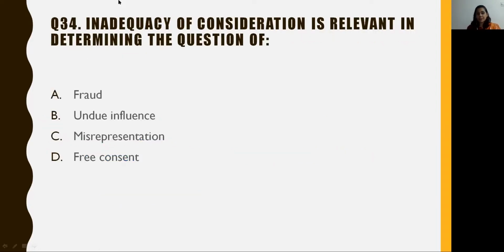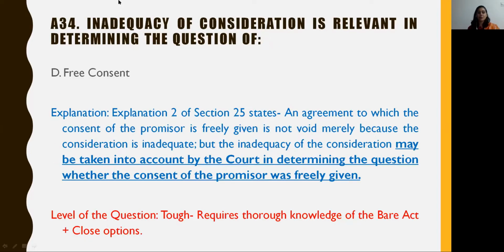Coming to question 34, which states, inadequacy of consideration is relevant in determining the question of A. Fraud, B. Undue influence, C. Misrepresentation, and D. Free consent. The answer to this question is option D, that is free consent.